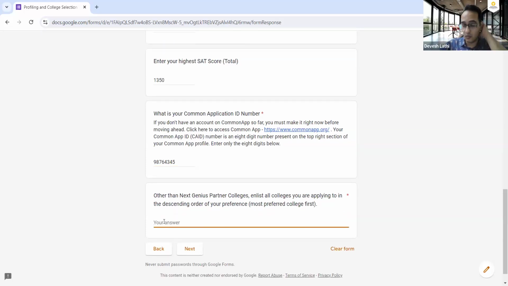Next question is, other than Next Genius colleges, enlist the colleges that you're applying to in the descending order of your preference. Other than Next Genius colleges, please listen carefully. We are not asking if you're applying to Next Genius colleges, but outside of Next Genius colleges, which other colleges are you applying to? I'm applying to NYU. I'm applying to Boston University. I'm applying to Ashoka.